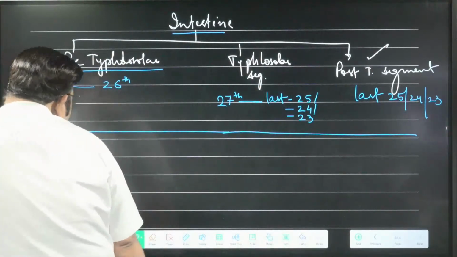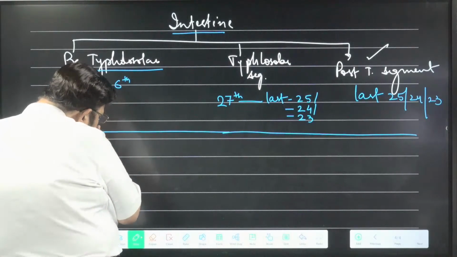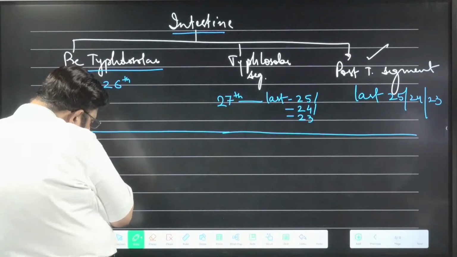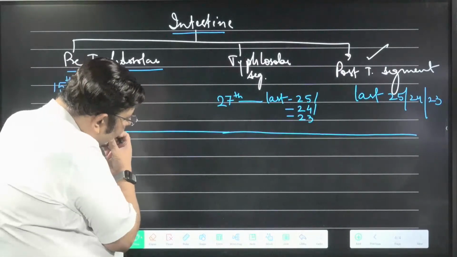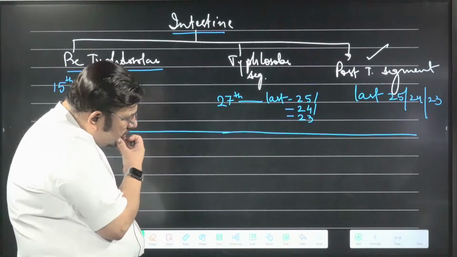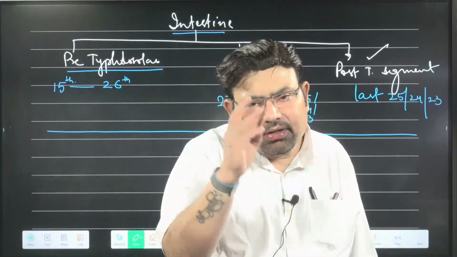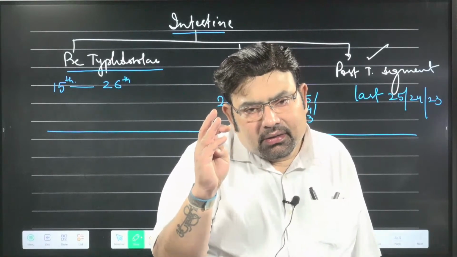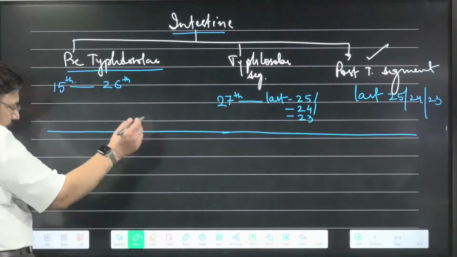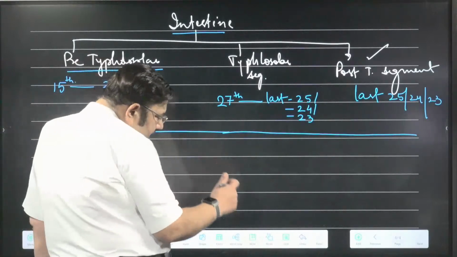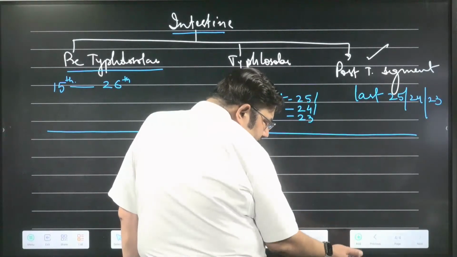If the total number of segments is 100, then the number of post-clitellar is, yes, the correct answer: that was 14, 15, 16, 17, and 17 leaves 3, so 83. Sorry, 84. The total is 84, because 17, 18, 19 and 20, and then we have the 80. So 80 plus 4 is 84.